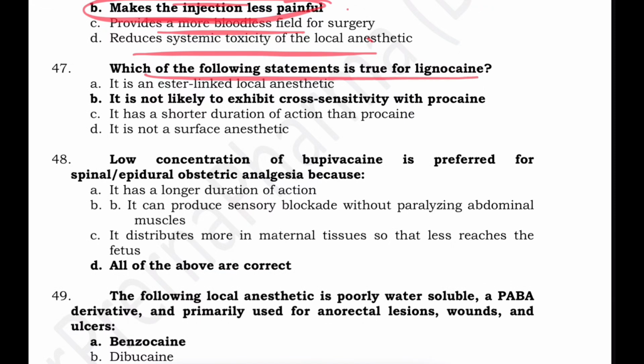Which of the following statements is true for lignocaine? It is an ester-linked anesthetic. It is not likely to exhibit cross sensitivity with procaine. It has a shorter duration of action than procaine. It is not a surface anesthetic. Lignocaine is an amide-linked anesthetic and procaine is an ester, so cross sensitivity between the two is unlikely.